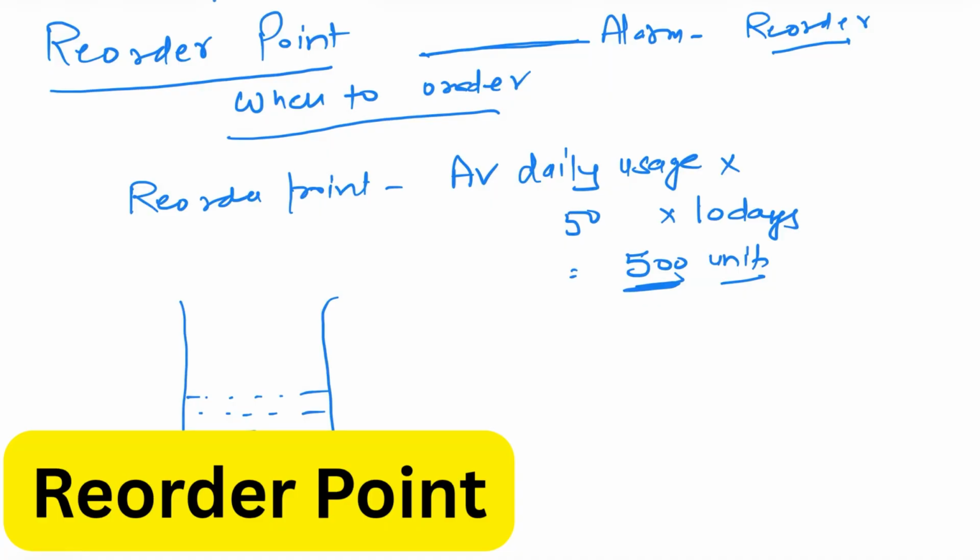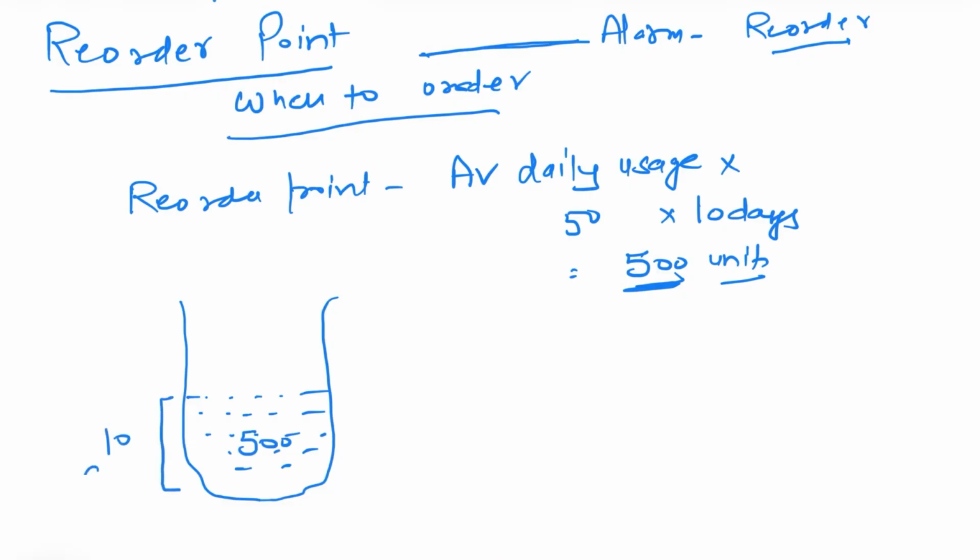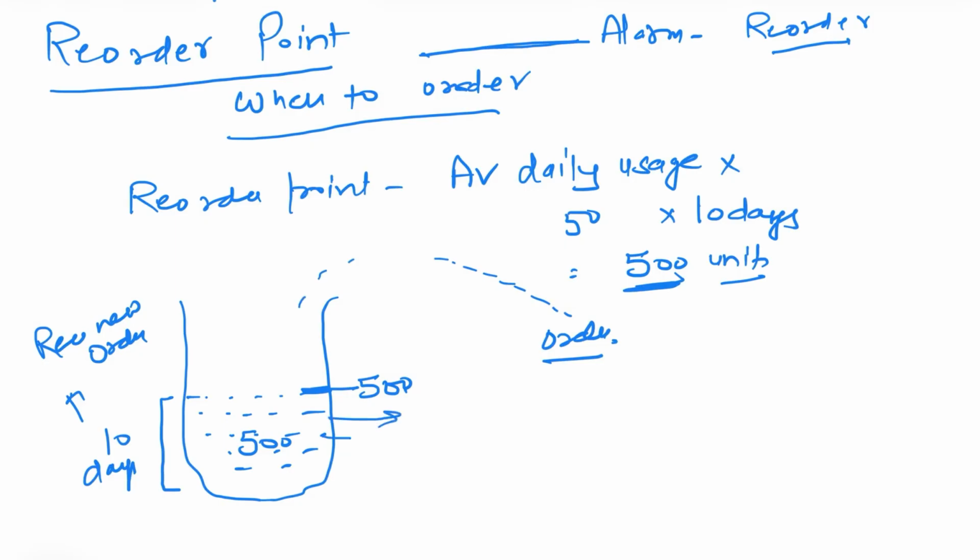And these 500 units are enough for me to use for 10 days. And it takes 10 days to receive the new order. It means once my stock reaches this 500 level, it is time for me to place the new order. Till the new order starts pouring in, I can keep on using this stock until it is depleted. And by the time it is depleted, my new stock will already be ready to be put in. Got it?